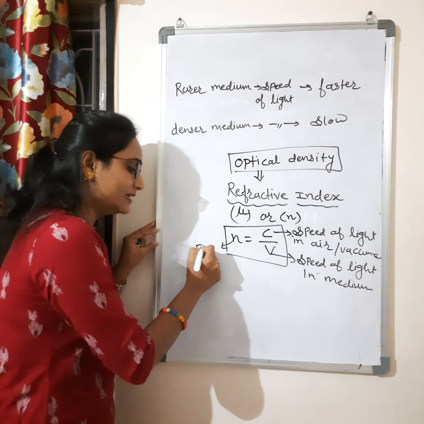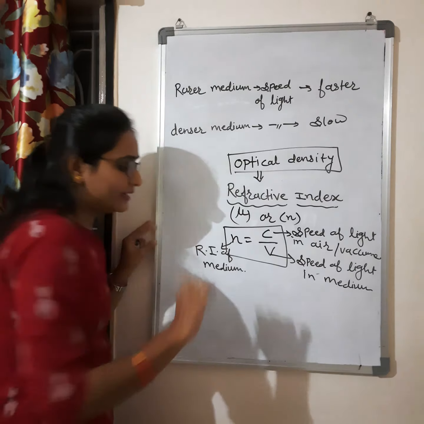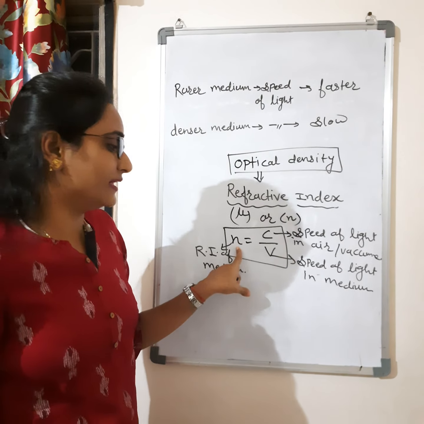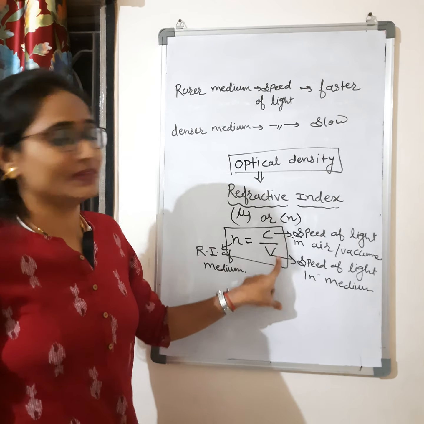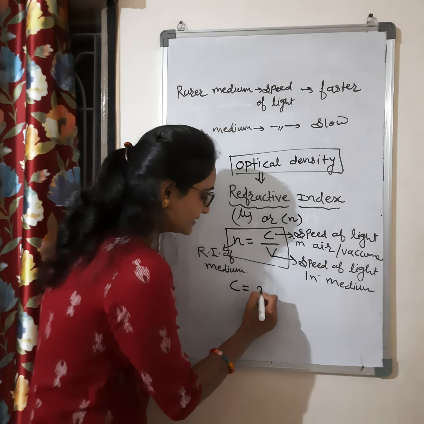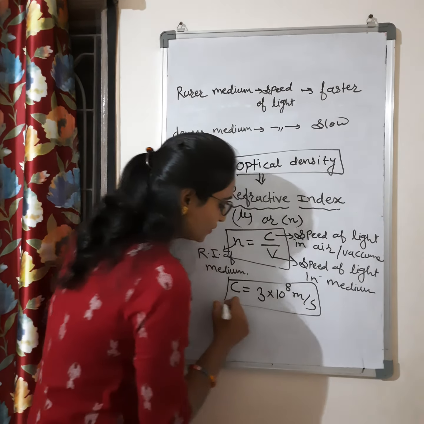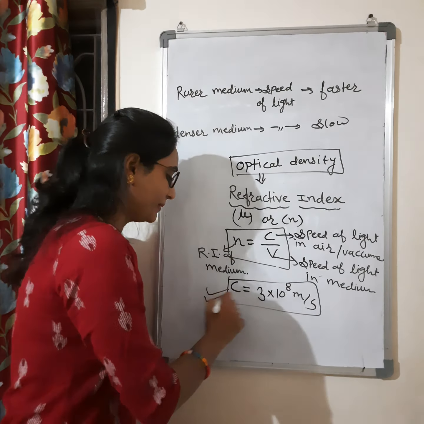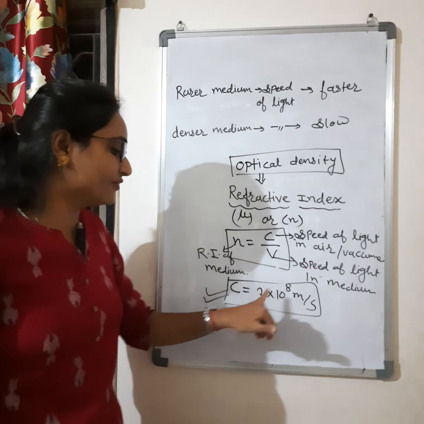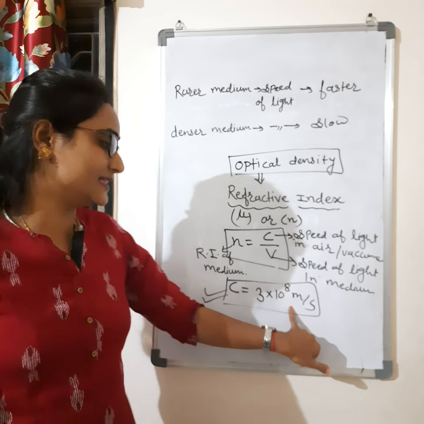This n is the refractive index of the medium, and for whichever medium we are calculating the refractive index, this is the speed in that medium. And C is the speed of light in air or vacuum, which is constant. What is the value? C is equal to 3 into 10 raised to power 8 meter per second. This value you have to remember. C means the speed of light in air or vacuum, and its value is 3 into 10 raised to power 8 meter per second.